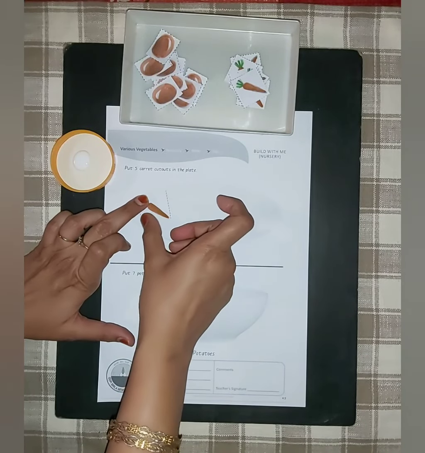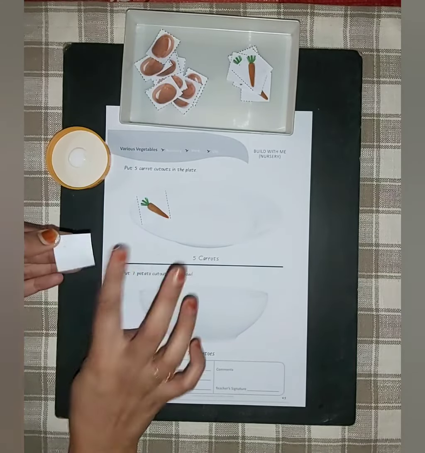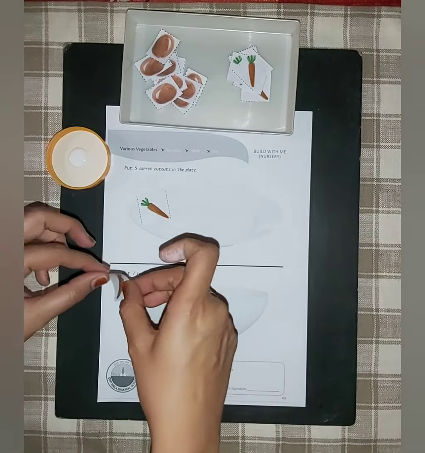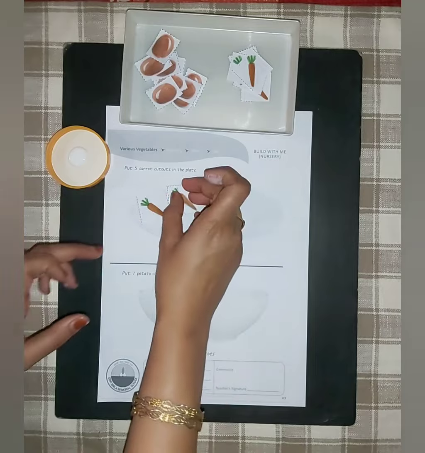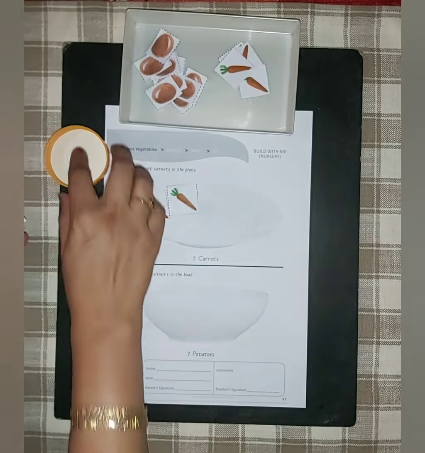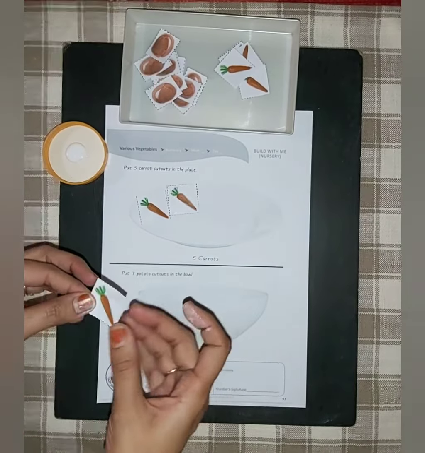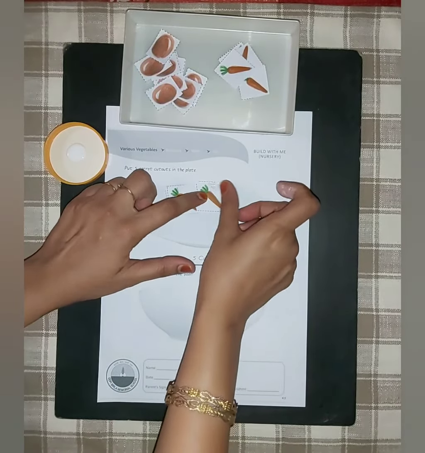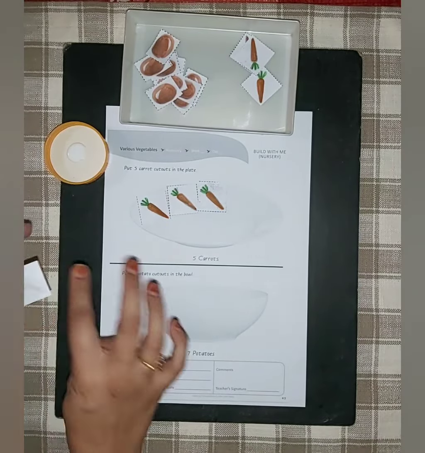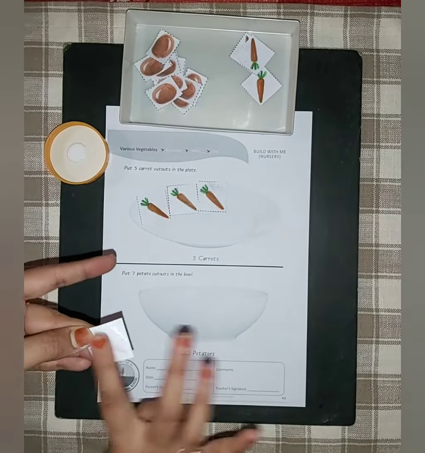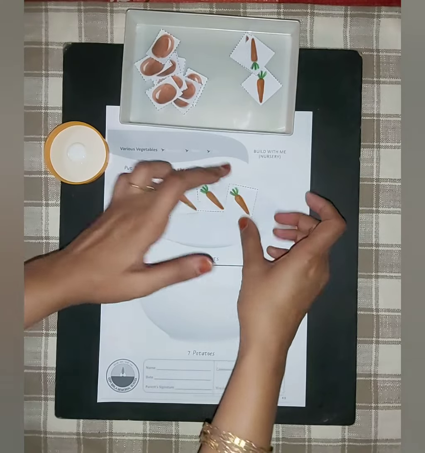And as we stick, we count 1, 2, 3. You will not require a lot of glue, children, so do not put a lot of glue, just a little will do. 4,